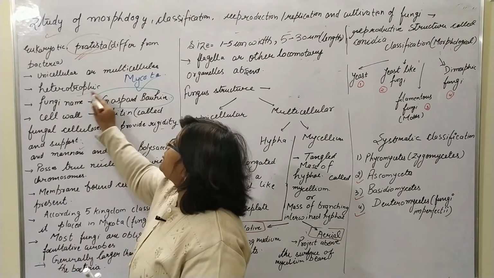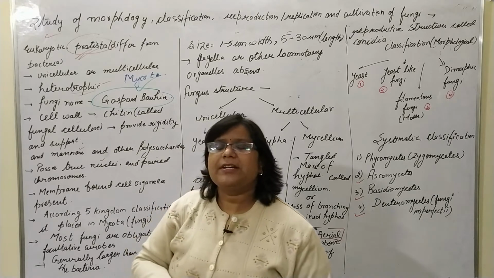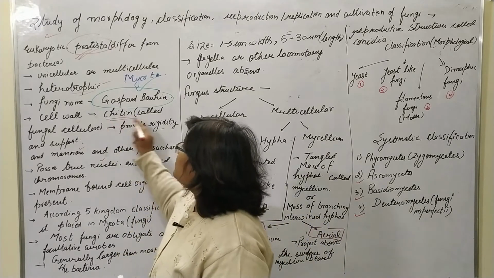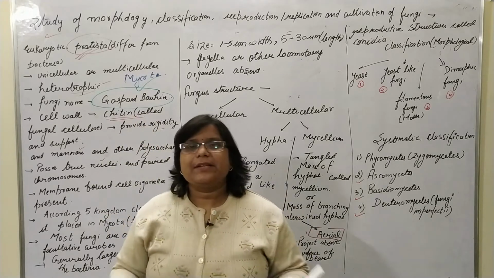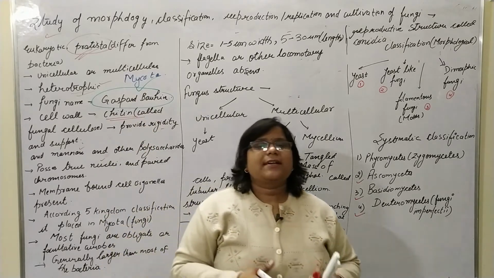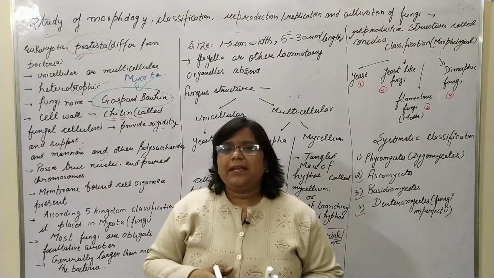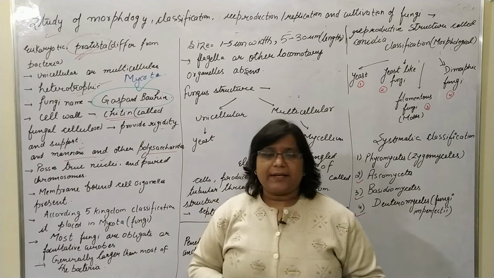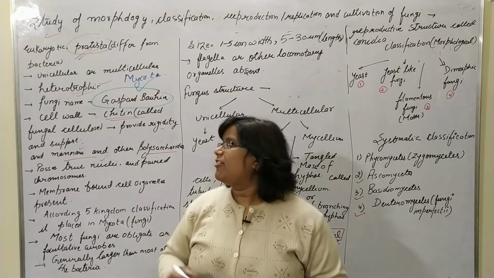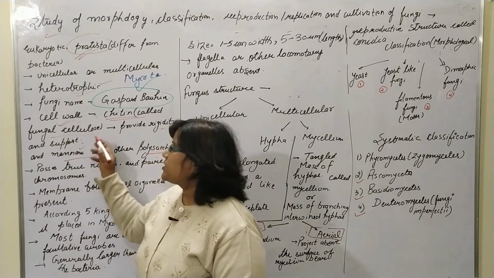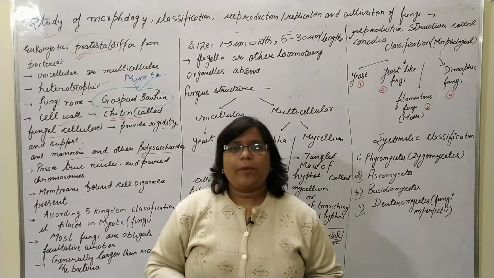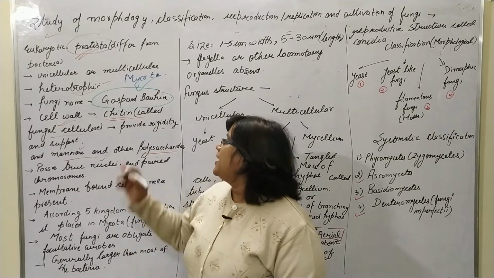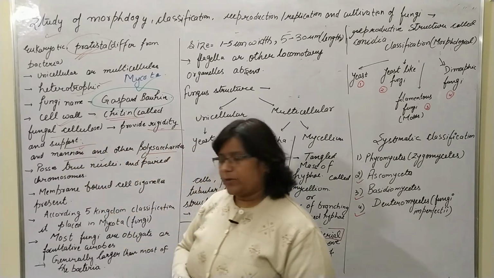Okay, it's heterotrophic. Heterotrophic means for nourishment it depends on other systems. Now the cell wall, the outermost structure, is composed of chitin, mannan and other polysaccharides. The chitin is named the fungal cellulose. This is a good question according to the MCQ pattern: what is the fungal cellulose? The chitin is the fungal cellulose. It provides rigidity and support.